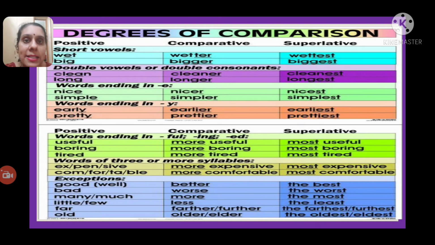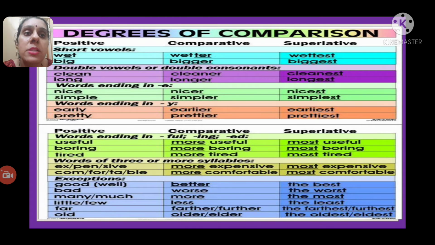If the adjective has a short vowel, like in the positive degree wet, here you have a short vowel, then you will double the last letter in the comparative degree and superlative degree. In wet the last letter is T, so you will double it: wetter in the comparative degree, wettest in the superlative degree. Big, bigger, double G because the ending letter is G. Biggest, again double G in the superlative degree.